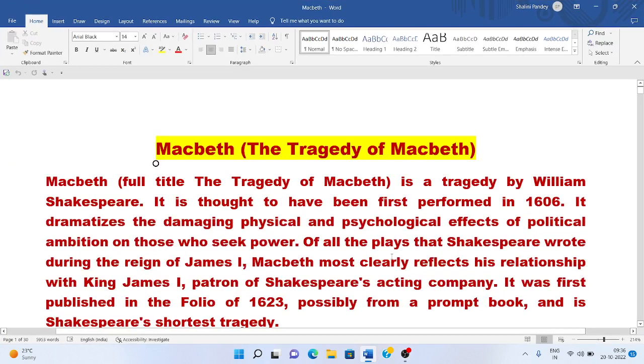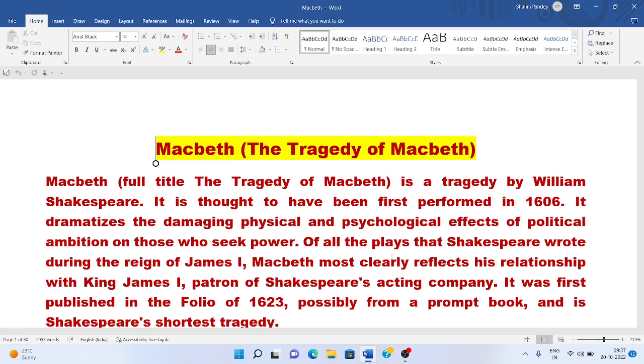The name of the tragedy is Macbeth. The full title is The Tragedy of Macbeth. This is a tragedy by William Shakespeare. It is thought to have been first performed in 1606. It dramatizes the damaging physical and psychological effects of political ambitions on those who seek power.